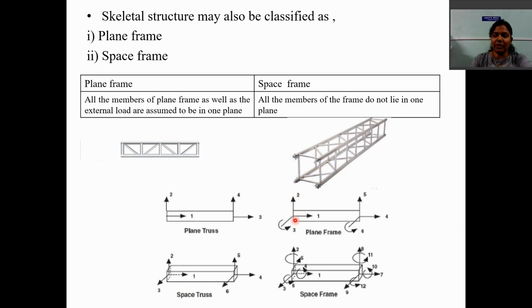So every member or every joint of the plane frame is subjected to 3 unknowns. But if you take the same member in a space structure, then it will be subjected to 6 unknown reactions or components, that is Fx, Fy and Fz, and moments in all directions, that is Mx, My and Mz. So 6 unknown components in a space frame and 3 unknown components in case of plane frames.